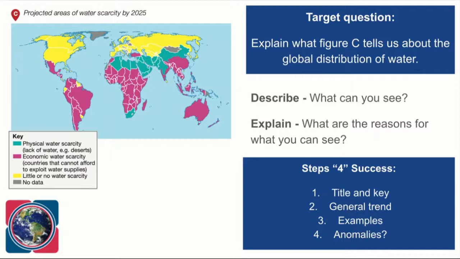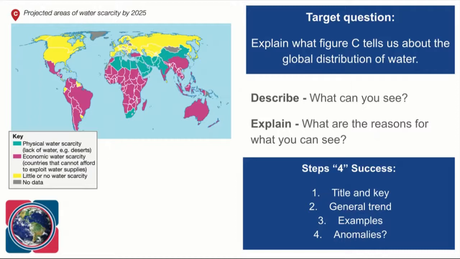Africa suffers from economic water scarcity. Again, step 2, because I'm describing the pattern that I can see. This is because many of the countries in Africa lack the money to store and process water. That's my explanation. Areas such as the Middle East suffer from physical water scarcity. Again, step 2, because I've just described what I can see in the general pattern. This is because the climate is dry and there's not much precipitation. So that's my explanation. I've given reasons for it, okay? I know why it's dry and why there's a physical water scarcity. It's because it doesn't rain.